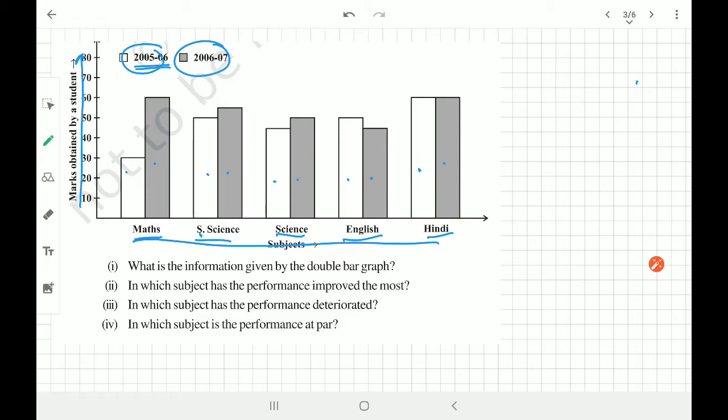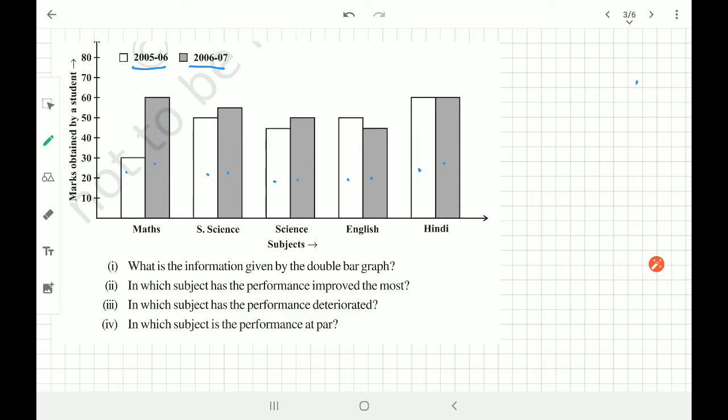informations, multiple information. Now in such cases we have to go for the bar graph. And which type of bar graph is it? Joint bar graph. So let's understand how that joint bar graph is. We are going to just read it, don't worry. We don't have to draw anything, we will just read exactly how this is. Okay, so this white color is for 2005-6 and the grey color is for 2006-7. So keep your common sense working and let's understand the answer of the questions.